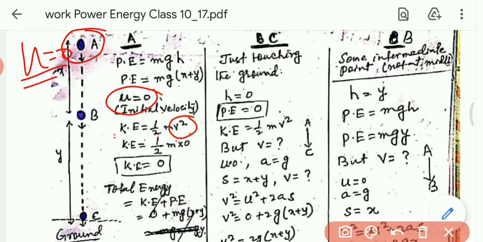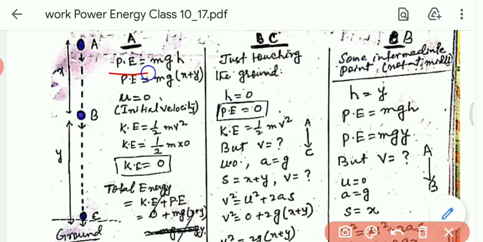Here v is not the final velocity. The formula for the kinetic energy is 1 by 2 mass into velocity square. But at the point A, which velocity do we have? Initial velocity. So here velocity is equal to 0. So total kinetic energy is 0. Is it clear?